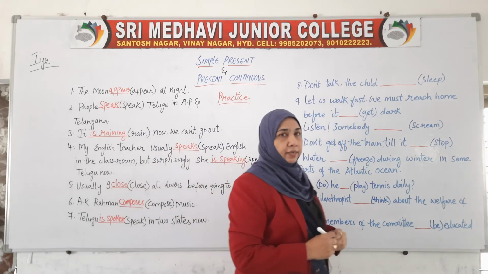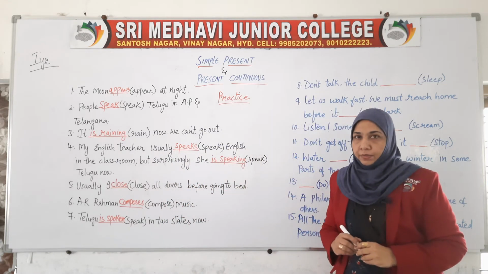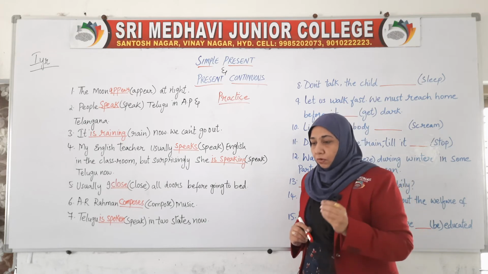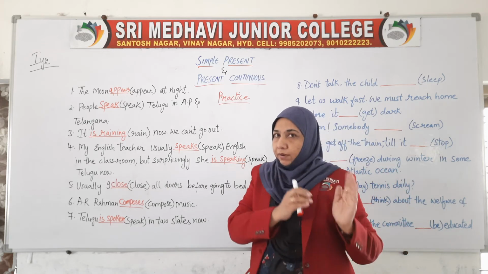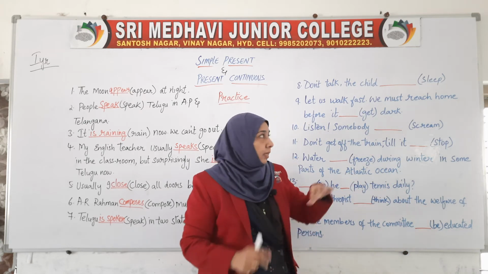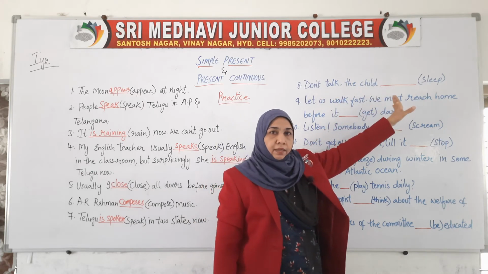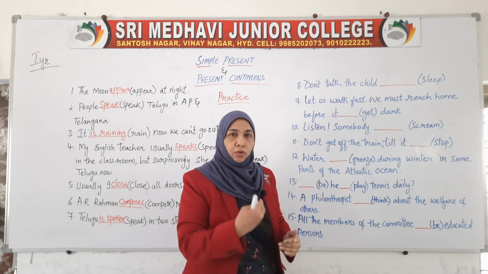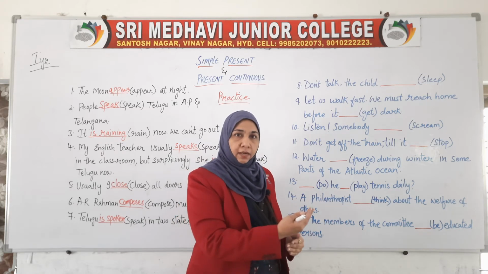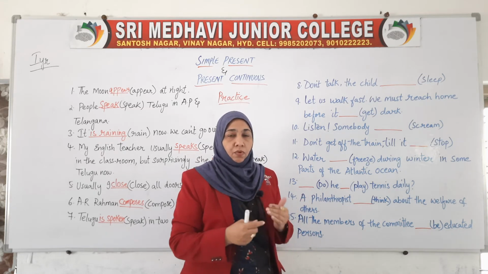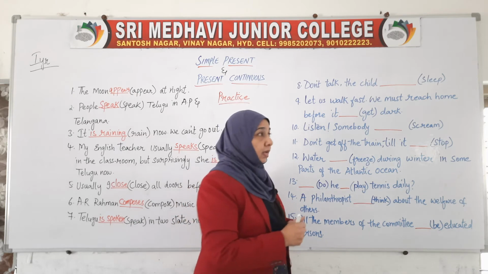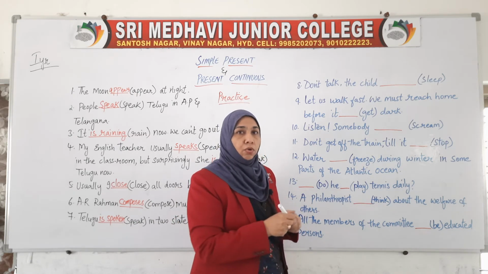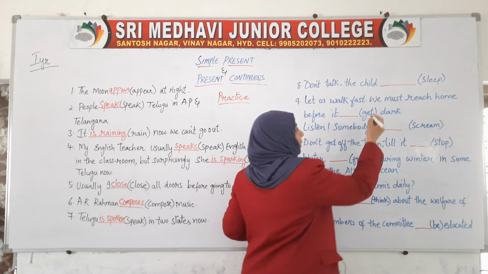Okay. Now next is "Don't talk. The child ___ sleep." Here what did you understand from the sentence? Don't talk, the child. Right now, at present, somebody is saying don't talk. The child sleep. What is sleeping? Don't talk means right now don't talk. Okay. So, the child is sleeping.